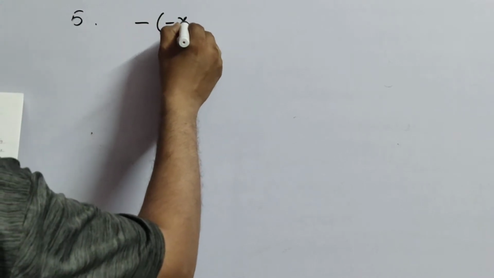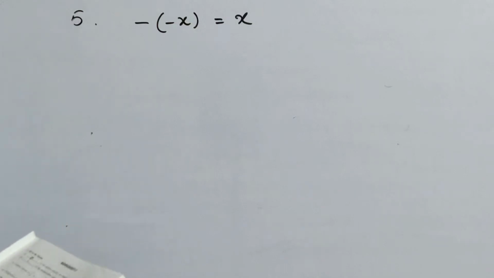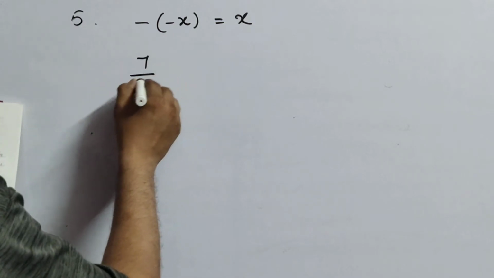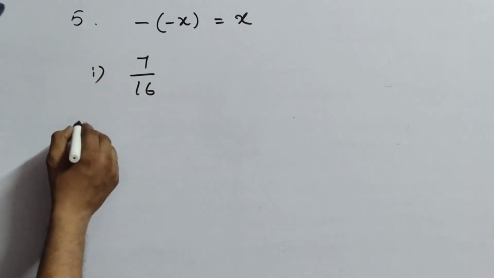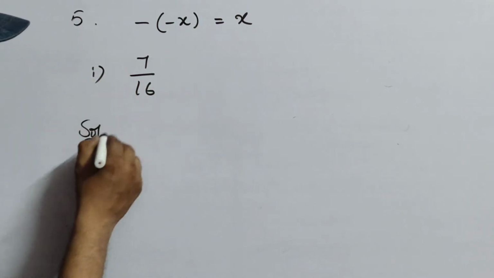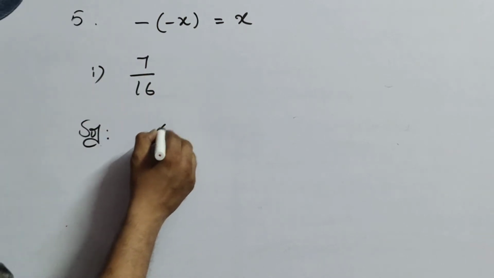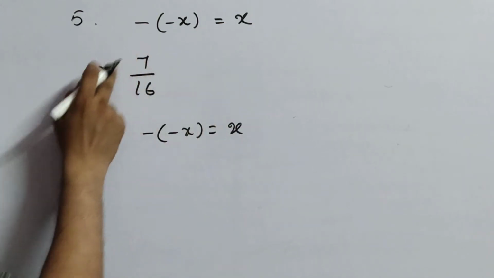The 5th question is, verify that minus of minus x equals x, and he has given one question, 7 by 16. I will explain one sum, the remaining you can do. First write the solution: minus of minus x equals x. Now take this as the x value.